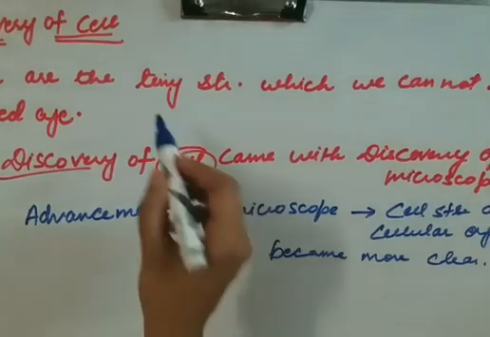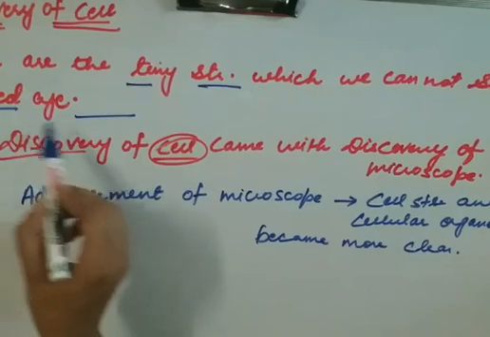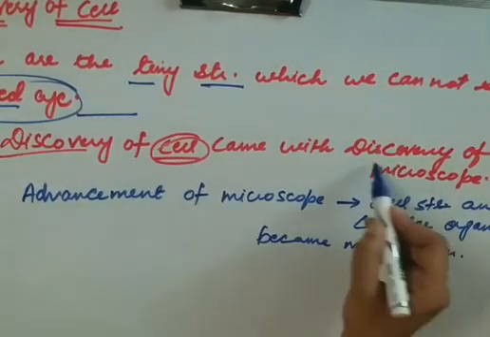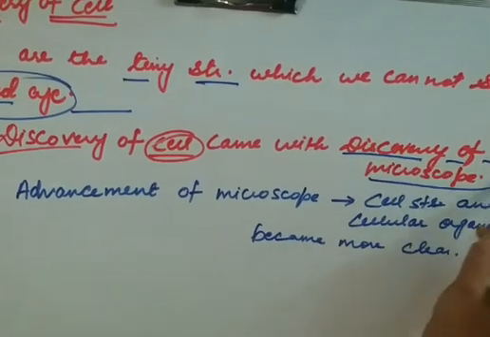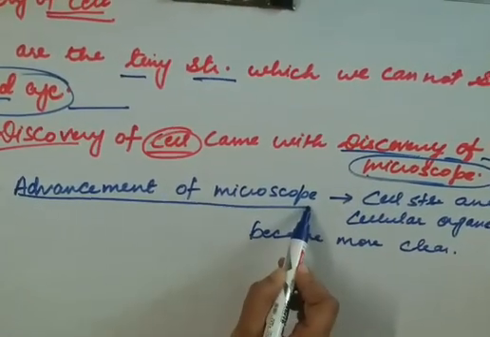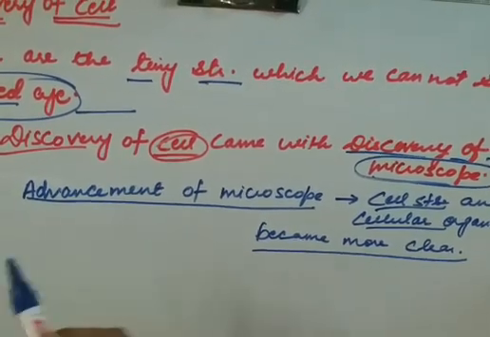So the cell is a tiny structure which we cannot see by the naked eye, and as we cannot see it with the naked eye, the discovery of cell came with the discovery of microscope, and with the advancement in the microscope, cell structure and cellular organelles became more clear.